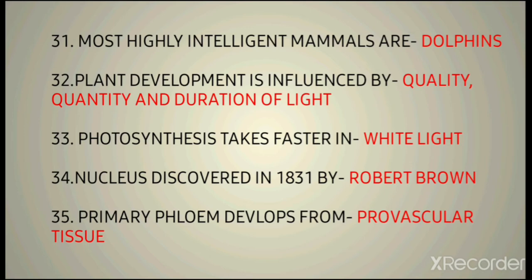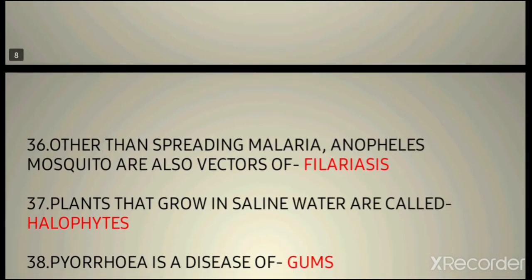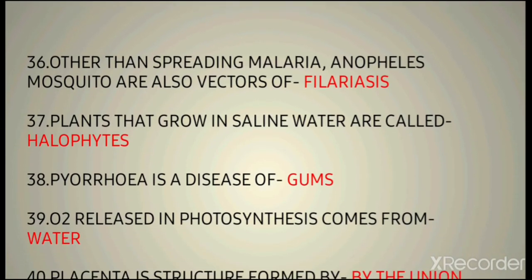Then 34th question is nucleus discovered in 1831 by. So the nucleus was discovered by Robert Brown. 35th question is primary phloem developed from. It's mentioned in the chapter of anatomy of flowering plants. Here the primary phloem is developed from provascular tissue. The primary phloem and xylem are also developed from the vascular tissues, we all know.